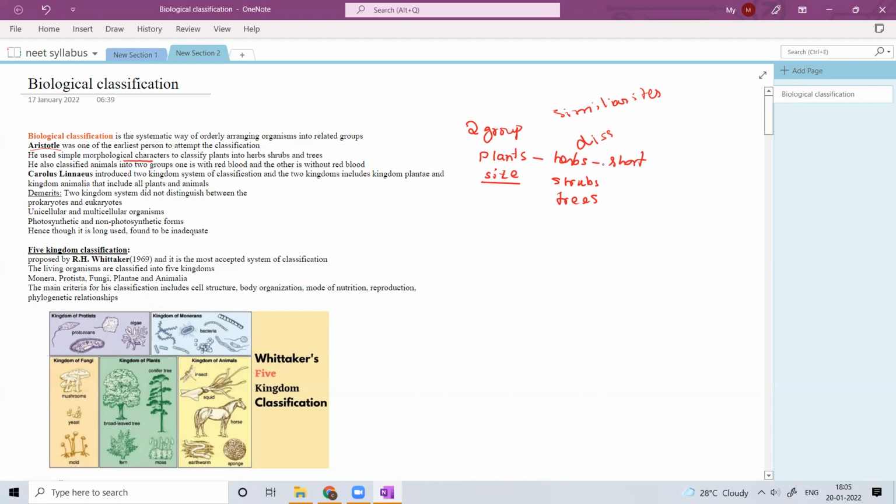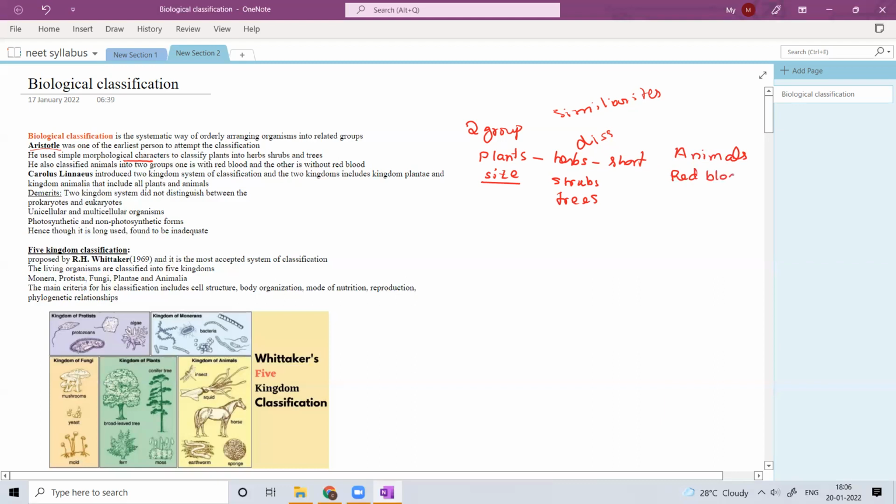So these are the three groups in plants. He also classified animals based on the pigment, that is, based on the color of the blood. If they contain red blood, they are grouped as one.